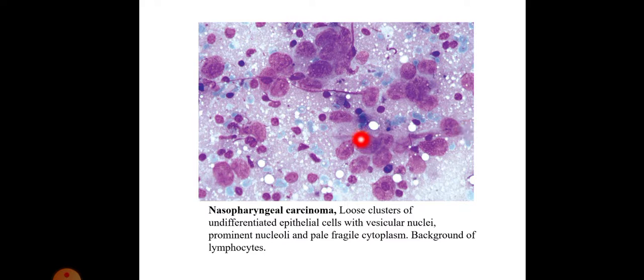On cytology, we can see loose clusters of undifferentiated epithelial cells with vesicular nuclei, prominent nucleoli, and pale fragile cytoplasm, and also we can see the background of lymphocytes.